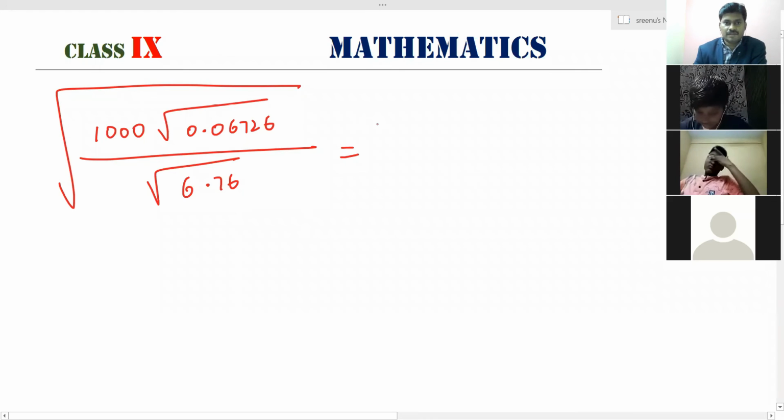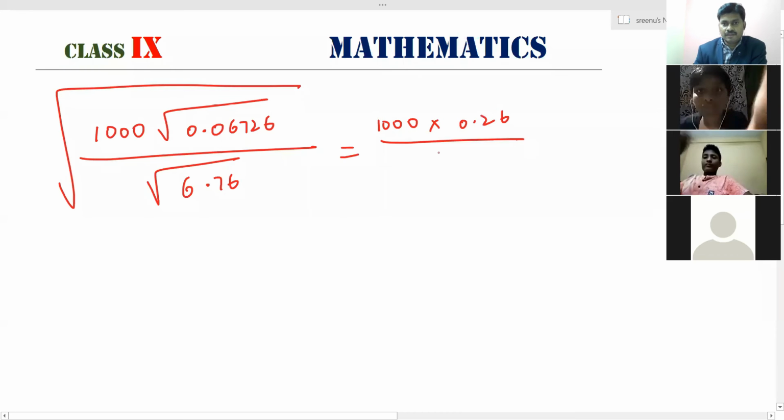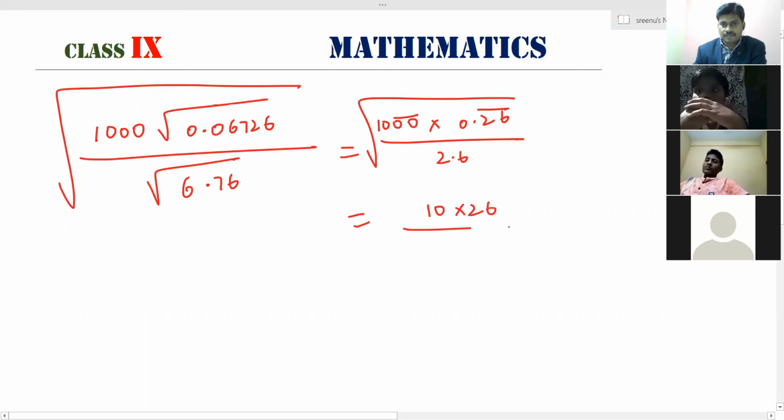Maybe signal problem. Here 1000 and here into 0.26, here 2.6. And these 2 digits, 2 zeros I will cancel, by 2.6.